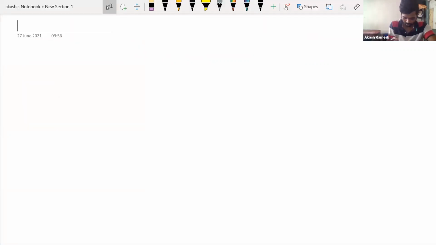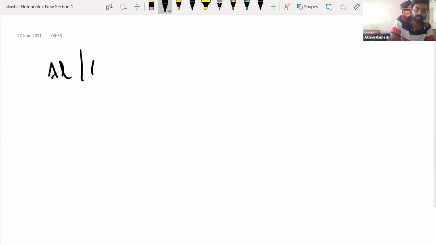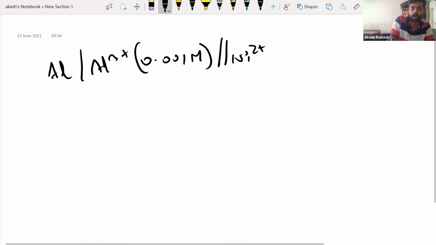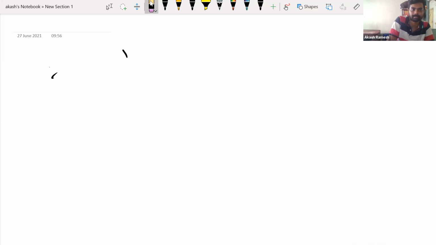Okay, I'm going to give you the question like this. I have the cell representation going like this: Al | Al3+ (0.001 M) || Ni2+ (0.5 M) | Ni.